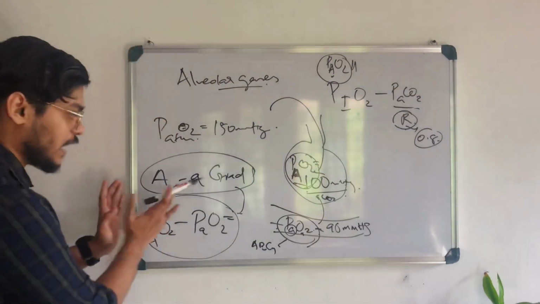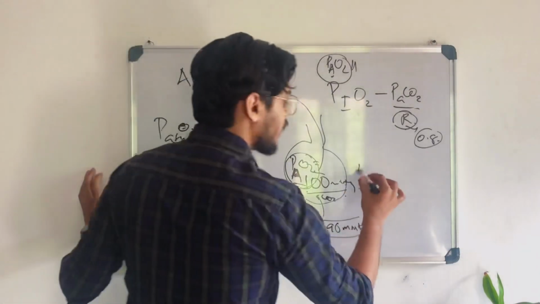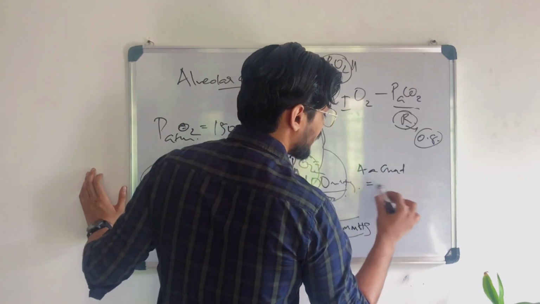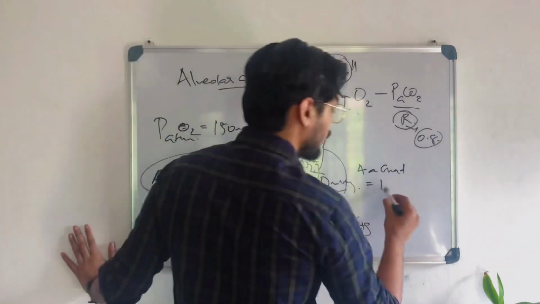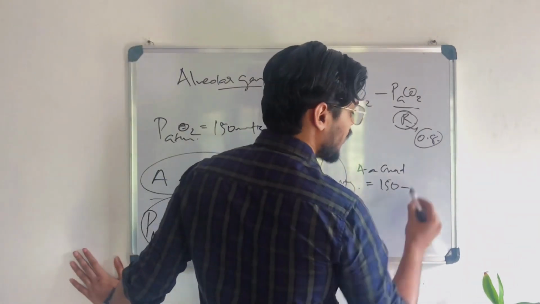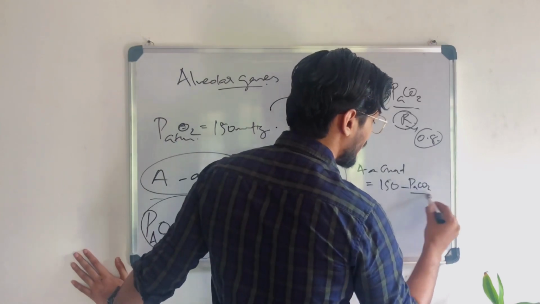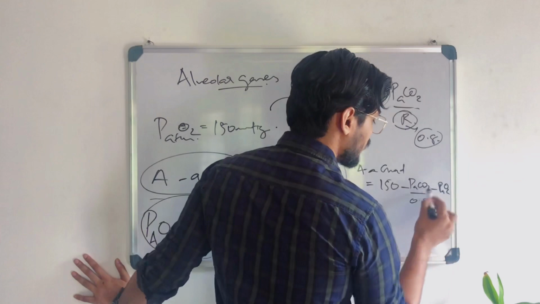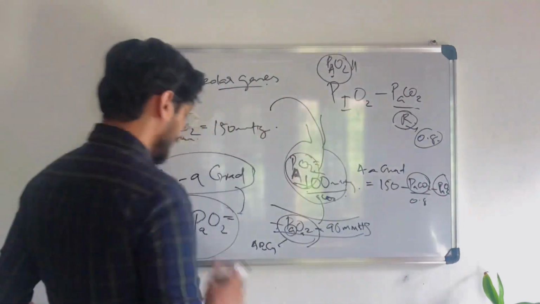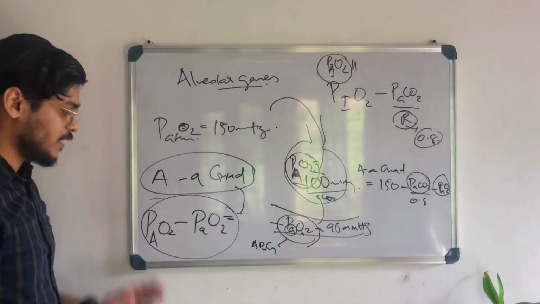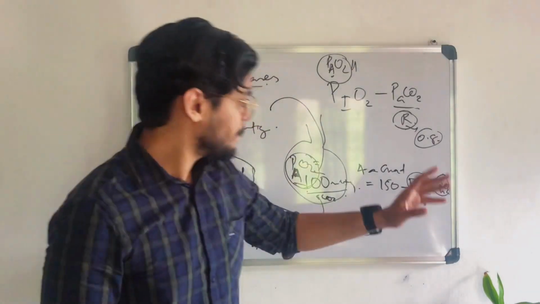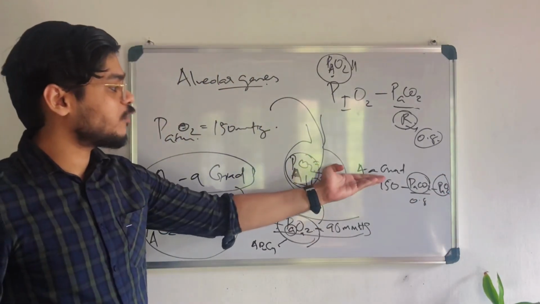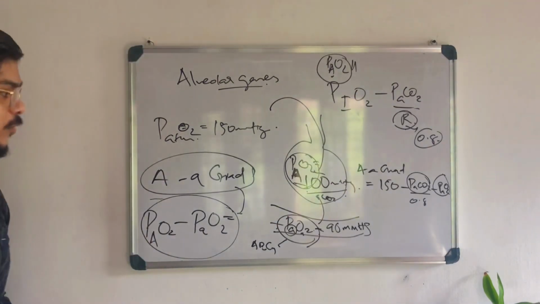So AA gradient will be equal to 150 mmHg minus PaCO2 by 0.8, minus PaO2. This and this are calculated by ABG, right? Easily done. So now we got the formula for AA gradient. Now we know how to calculate AA gradient.